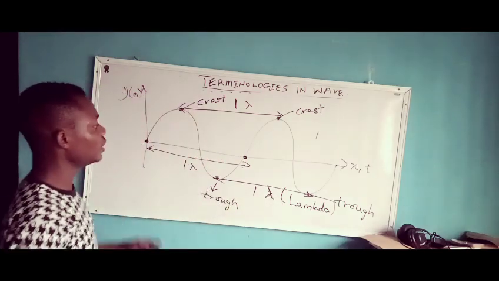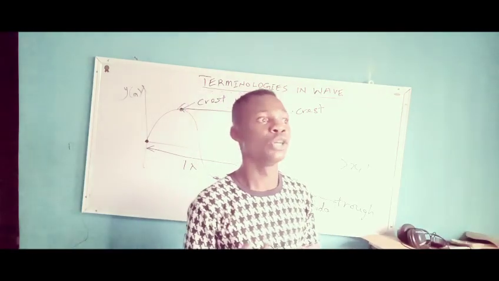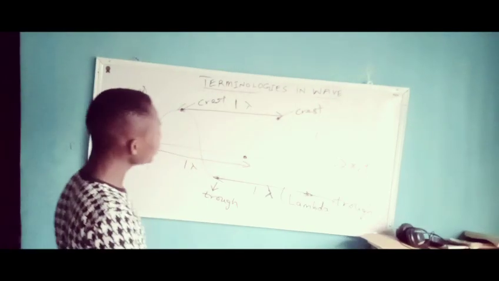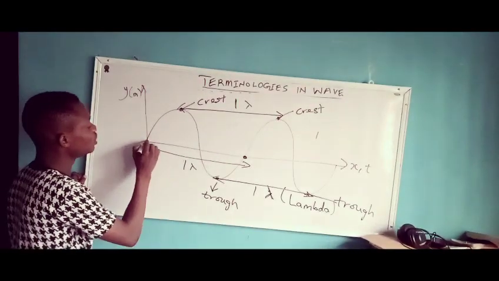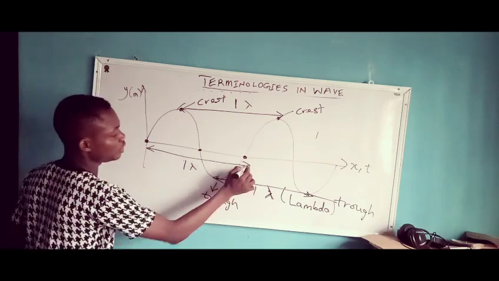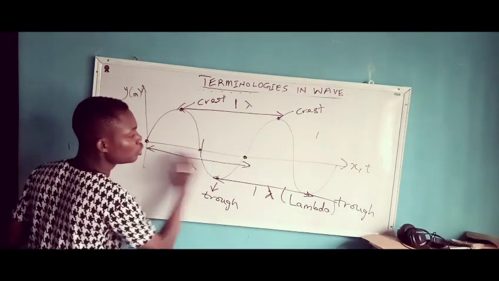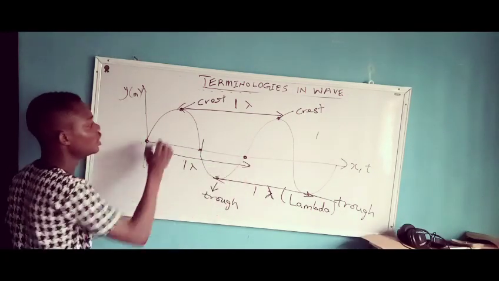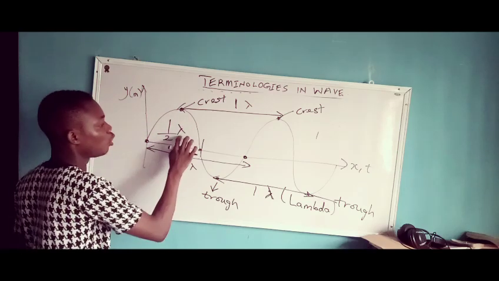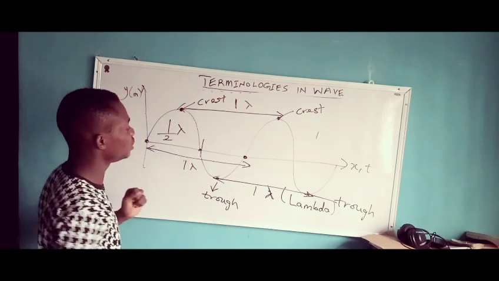But it is possible for you to have 1/2 of a lambda. It's possible for you to have 1/4 of a lambda. It's possible for you to have 3/4 of a lambda. Let me try to explain that for you. We said that from here to here is one wavelength. So from this point to this point, which is the middle of the whole cycle, is your 1/2 wavelength. So this is half of a wavelength. And at this point here we have a node taking place.